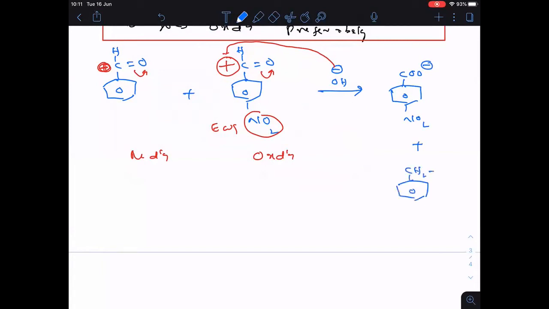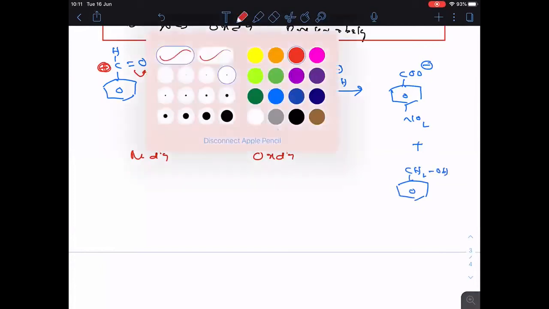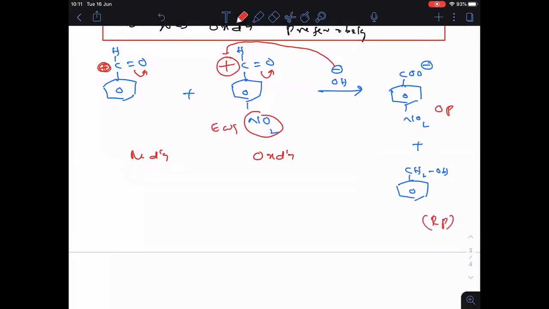Followed. So the first one is the oxidized product, the second one is the reduced product. This is undergoing oxidation to give the oxidized product, and this is undergoing reduction to give the reduced product.